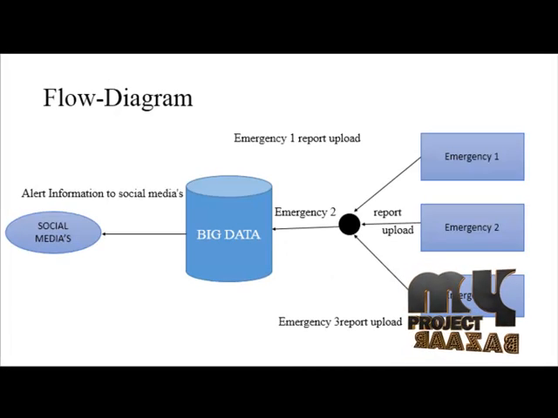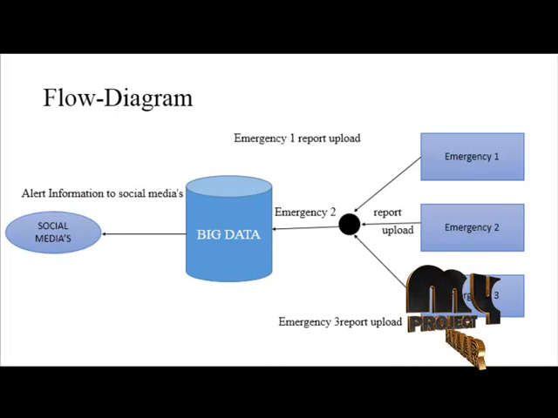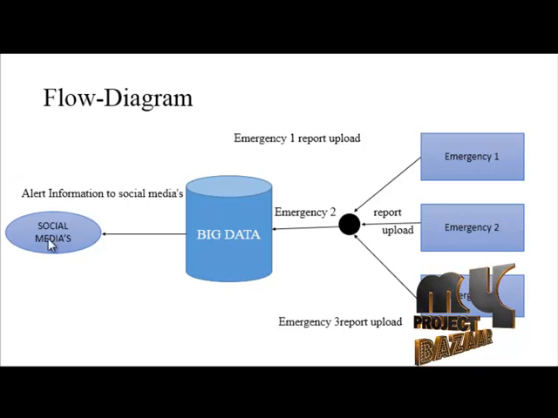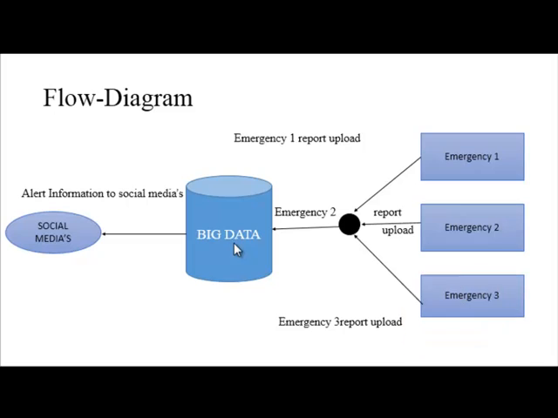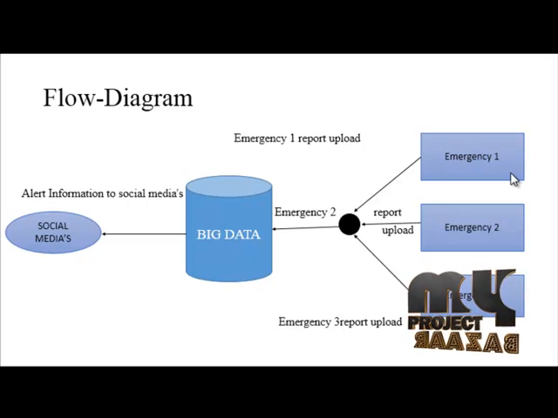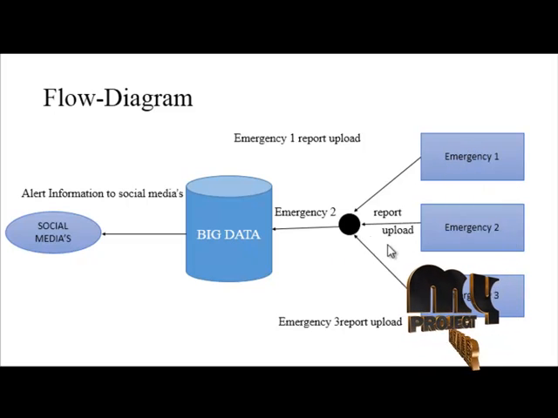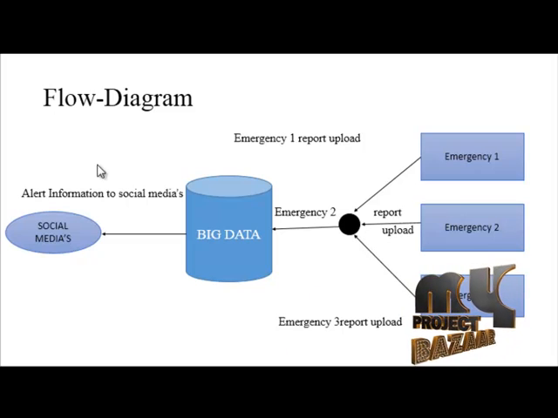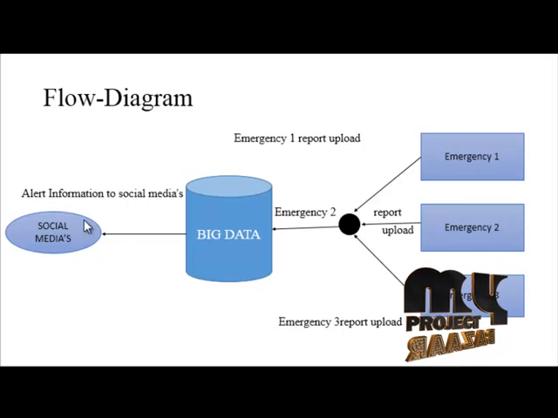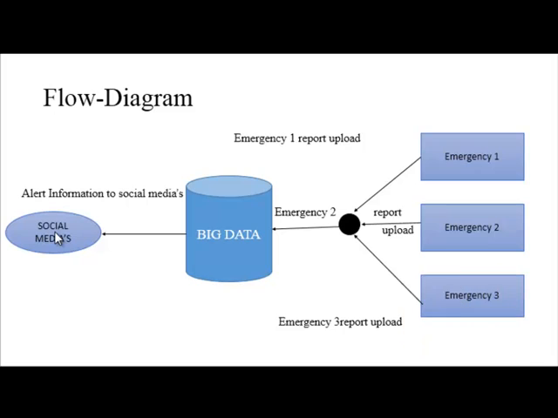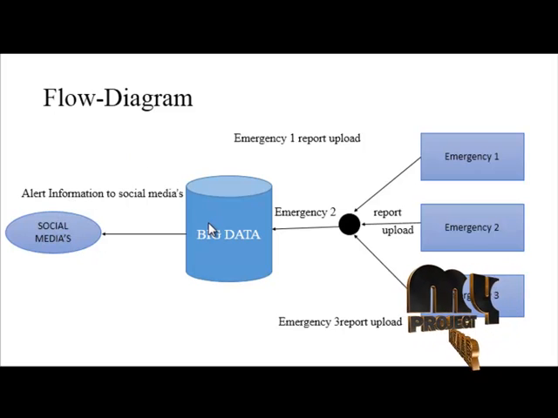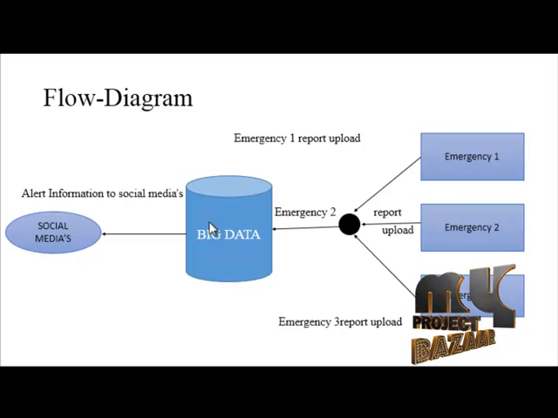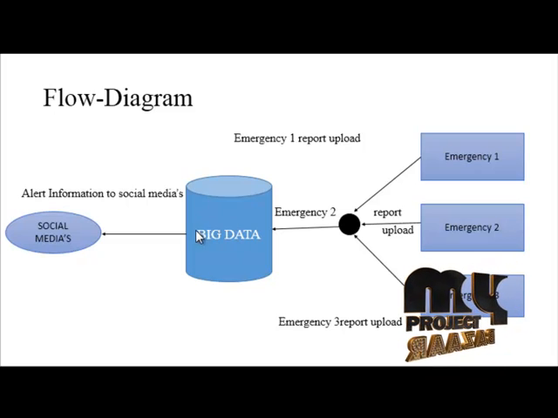This is our project flow diagram. This is our social media network, and this is the big data process, and these are emergency 1 sensor, emergency 2 sensor and emergency 3 sensor. First, all of the data and information from the social media people can be stored in a big database. After that, the database can be processed in the big data process.